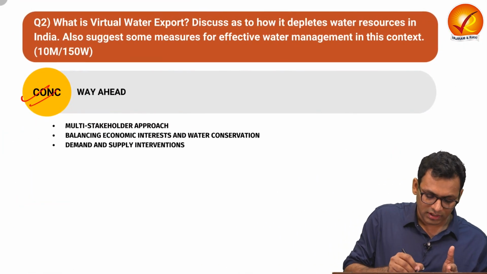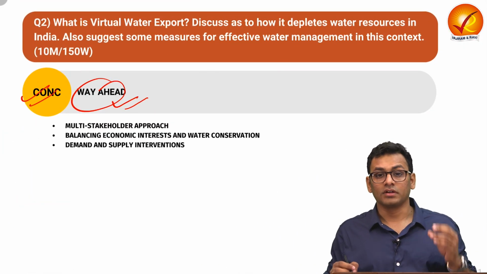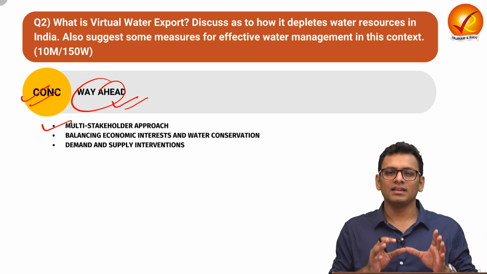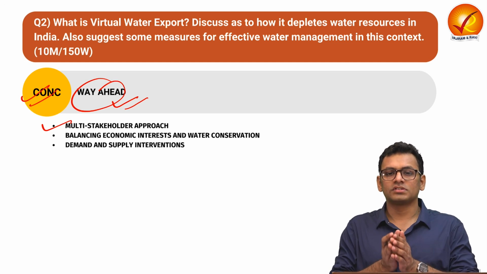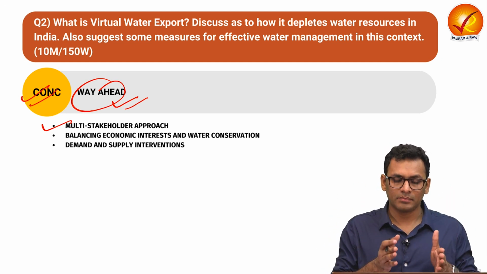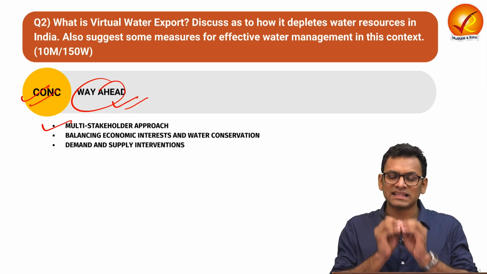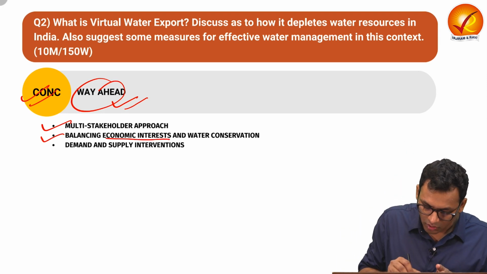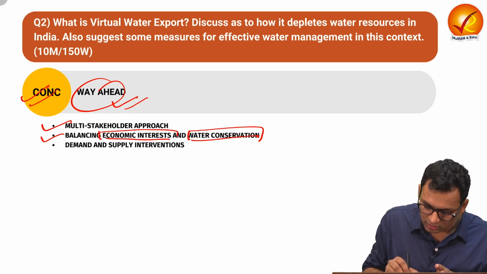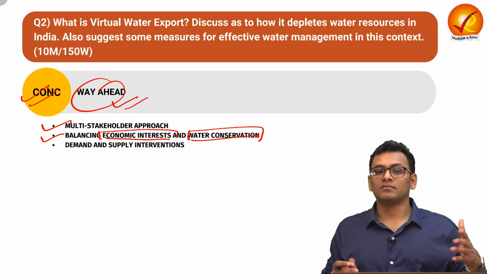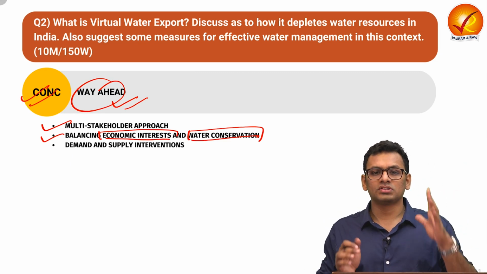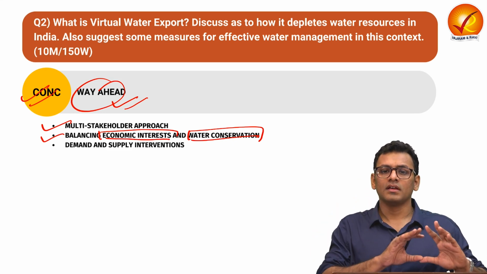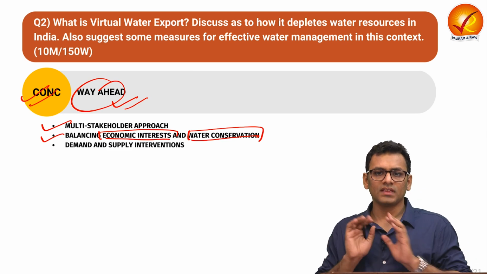In the conclusion, you can talk about certain way ahead points. You can talk about how there is a need for a multi-stakeholder approach. Over here, we are ensuring that not just the producer, but also different stakeholders such as the government are part of the gameplay, and there are certain incentives to make sure that virtual water export does not happen. Next is balancing economic interest and water conservation. Over here, as we witness, we can import certain water intensive crops or products to ensure that water as a resource of the nation is safeguarded, and the need for the certain products is also met.